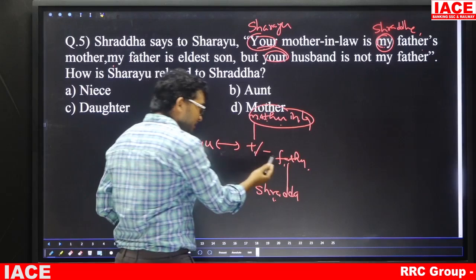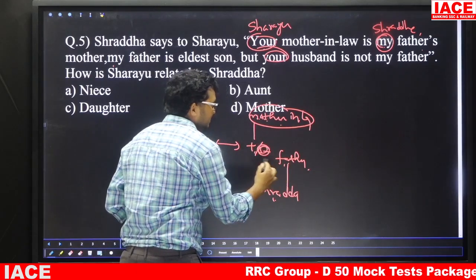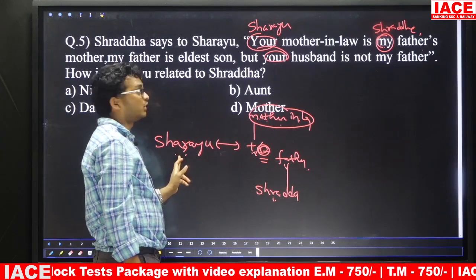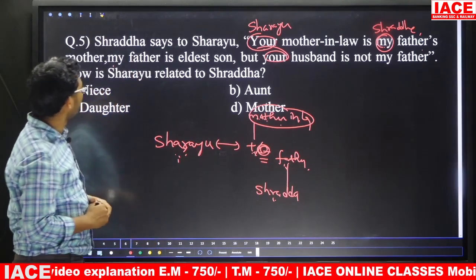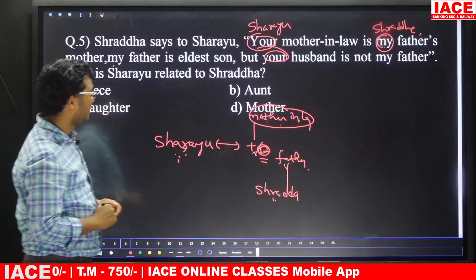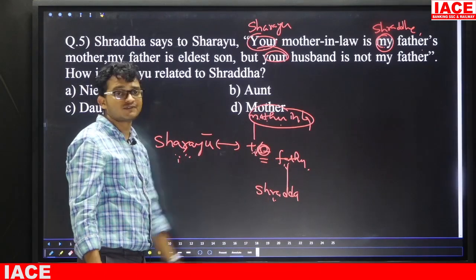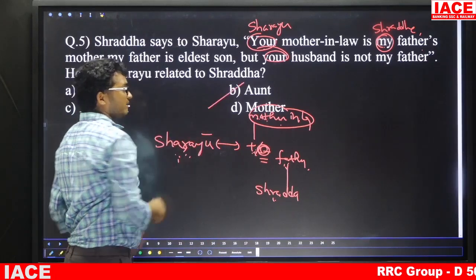That means this father has one more brother. This person is the husband of Sarayu. So the question is: how is Sarayu related to Shraddha? Now this person is male, and Sarayu is female. Sarayu is the aunt of Shraddha. So the answer is aunt, option B.